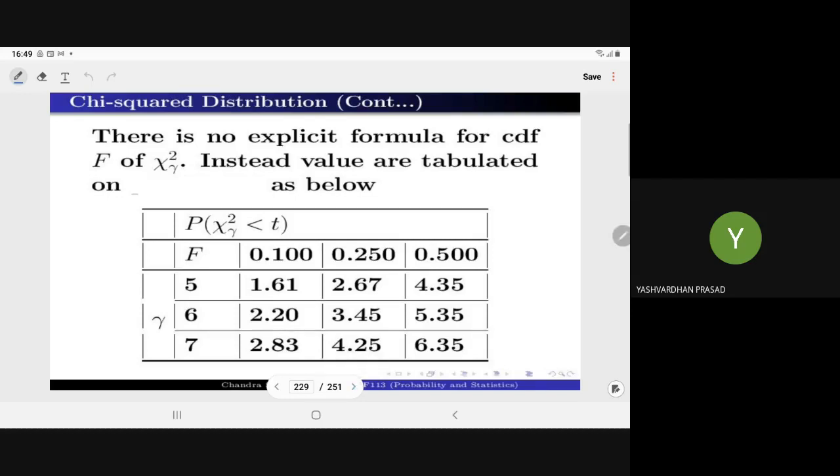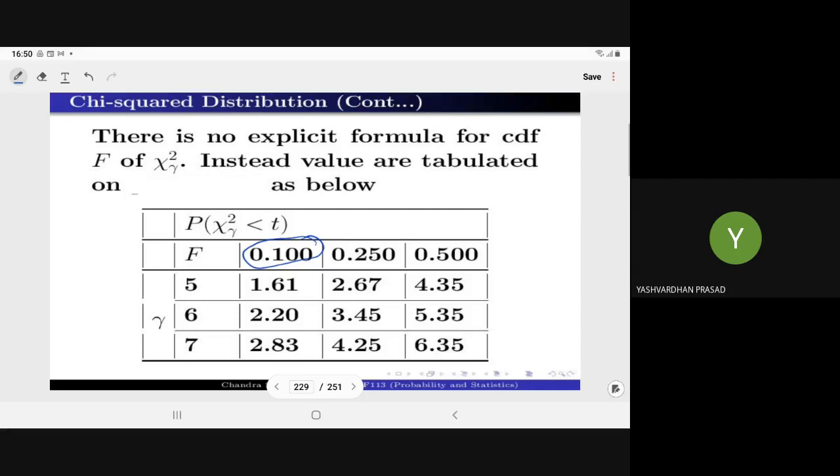In all other tables, whether normal, binomial, Poisson, gamma, whatever table you have seen, the probability is given as the body, and the parameter we consider in the heading, either the column heading or the row heading.